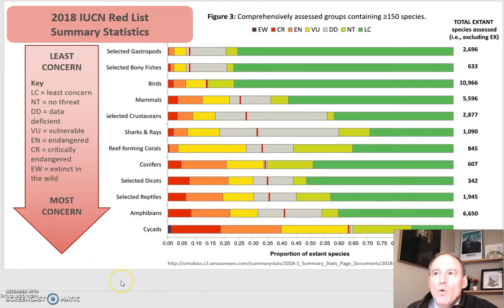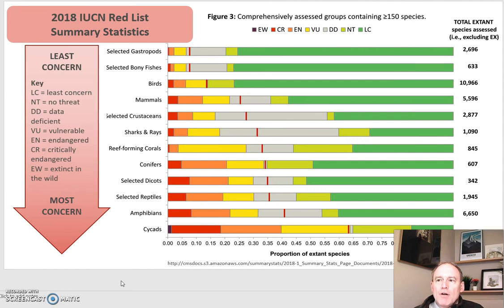In this chart, we can see a summary of these statistics, and we can see groups that have been comprehensively assessed. You can see that in terms of gastropods, very low worries. That's like shelled animals. If we look at, for example, sharks and rays, in some areas they just don't know enough, though other species are doing fine in there. Reef-forming corals, some are endangered, other unknown.